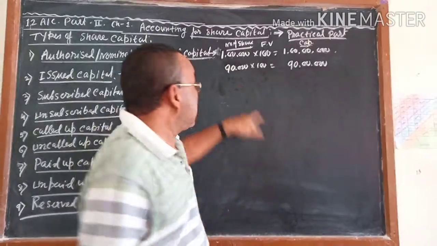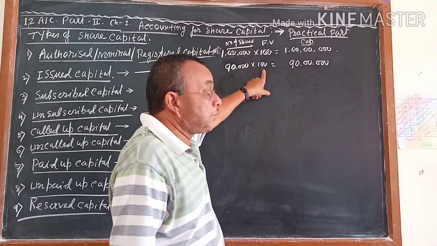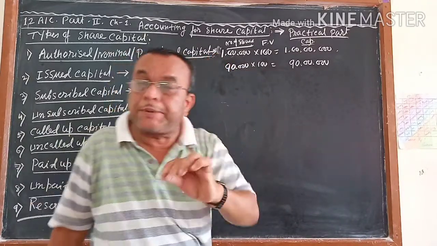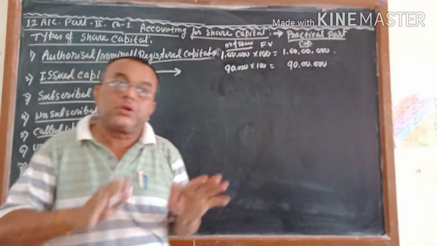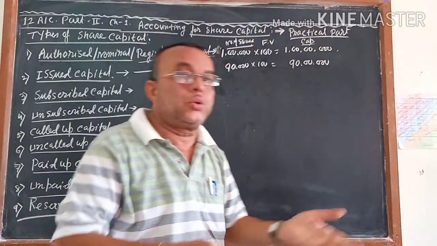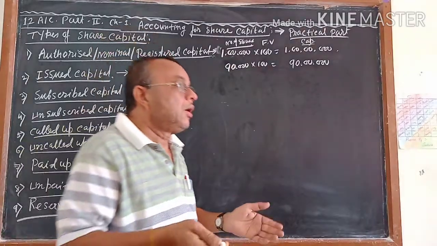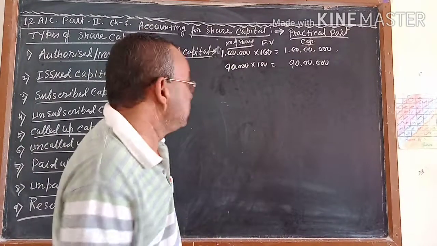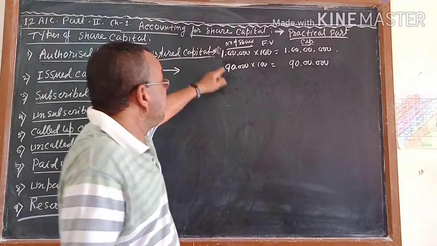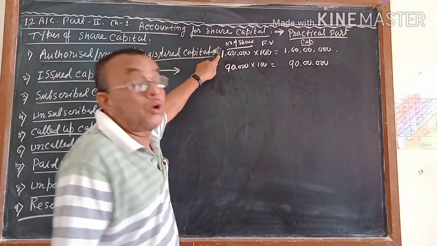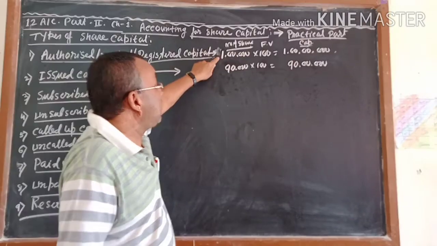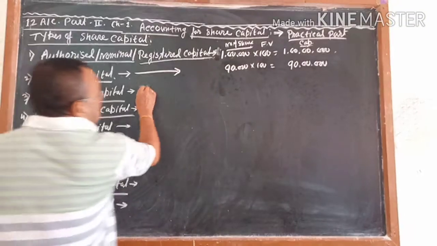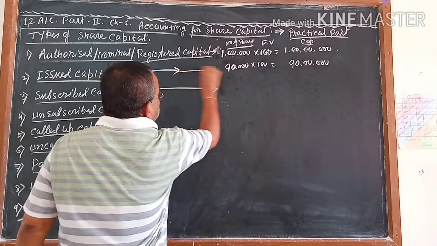You understand? The number of shares you have reduced, but the face value you have not changed. So for the 10,000 shares you got the permission and later kept it with you. At any time, a second time, when you think it is required, you will issue. If it is not required, the permission is with you. So this issued capital may be less than that, but it will not be more than that. Either it will be less than that or equal to that.